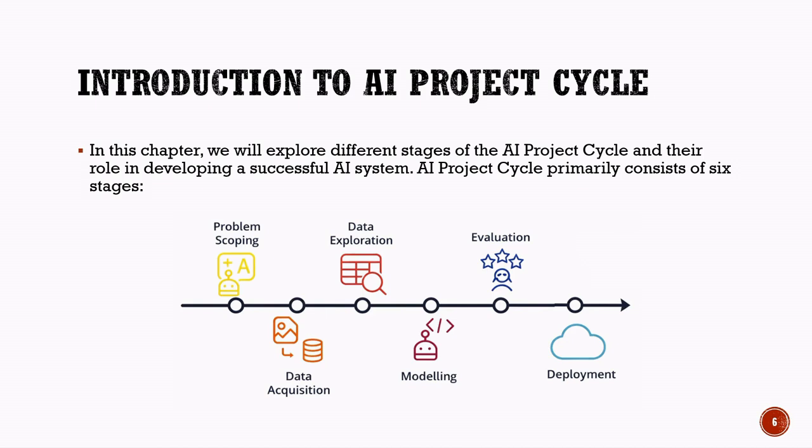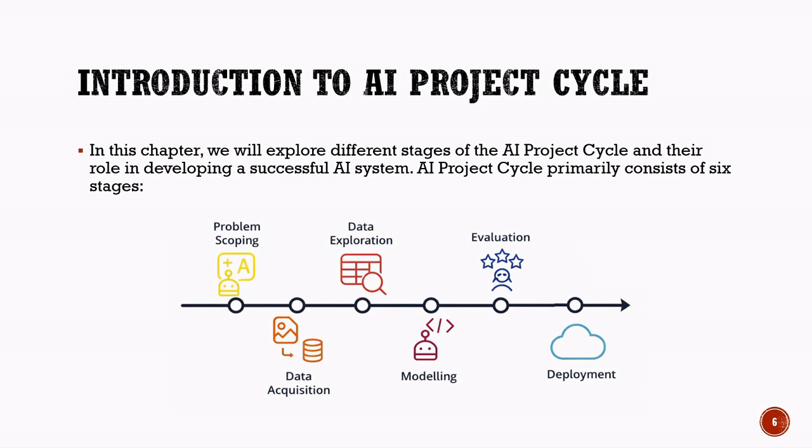The second stage is data acquisition. Here, we collect relevant data from different sources. This data is very important because AI systems learn from data. The third stage is data exploration. In this stage, the collected data is studied and analyzed carefully to understand patterns, errors, and useful information.